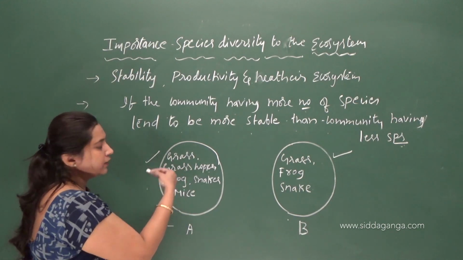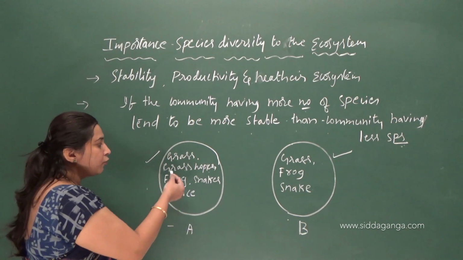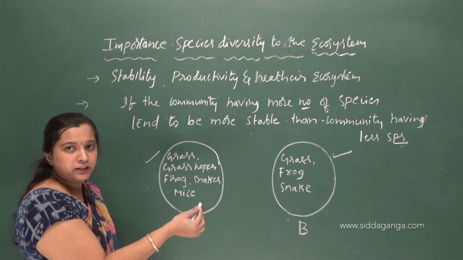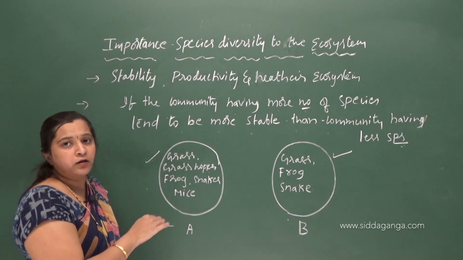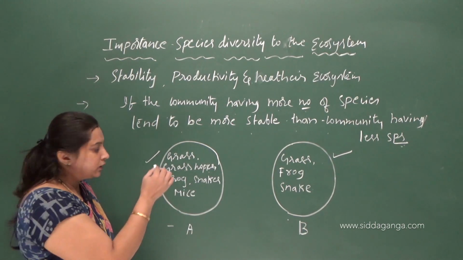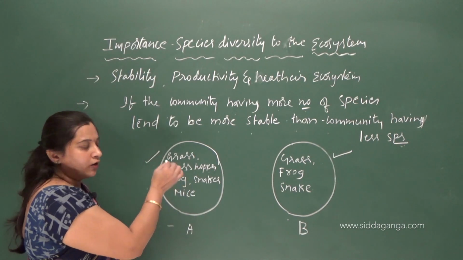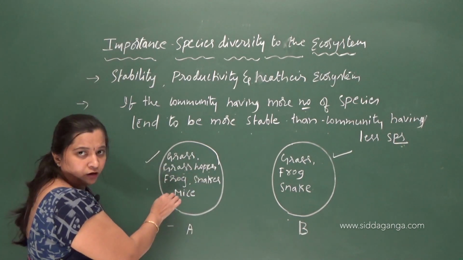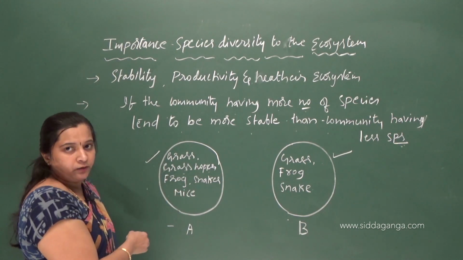If one of the species becomes extinct, there will be no food for the organisms which depend on that species. So this causes some ecological disturbance.